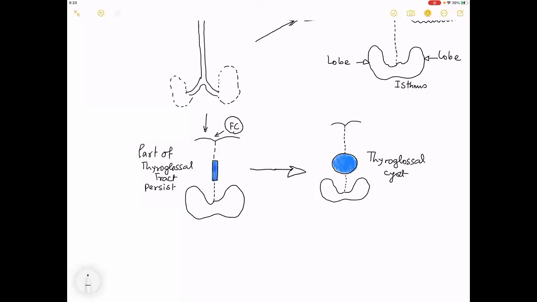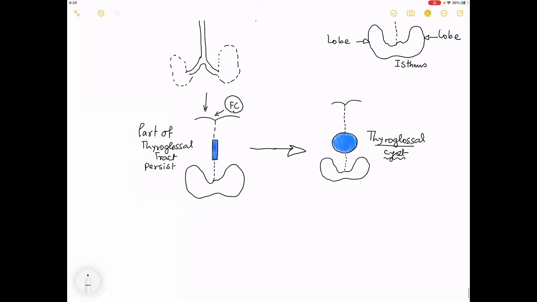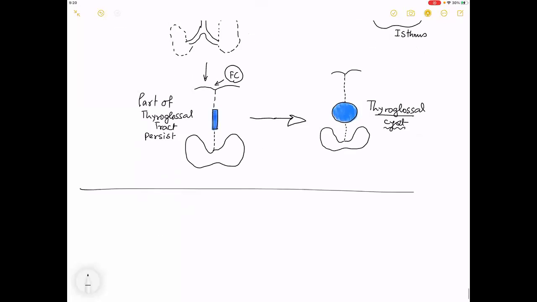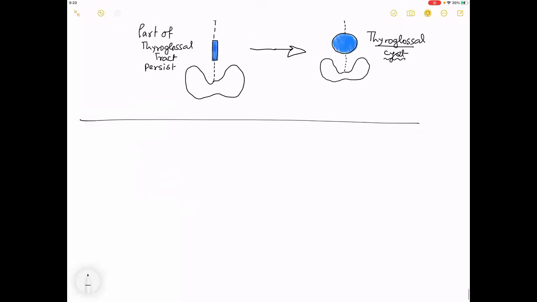And if the thyroglossal tract persists, as you can see in the picture, the pathology it is making is called a thyroglossal cyst. Have I made you understand up till this point? Yes, sir. Good. So now let us come to the locations of the cyst.